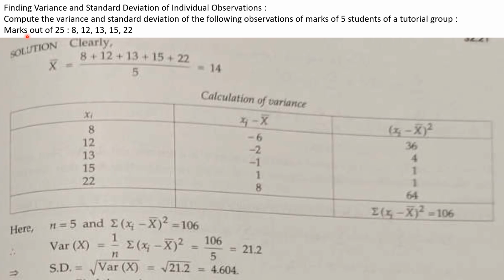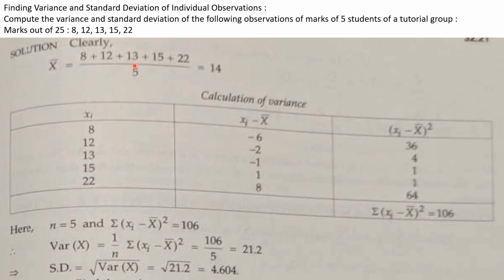See this data, my children. Out of 25 marks, first student got 8, second 12, third student 13, fourth student 15 marks, and the fifth student got 22 marks. If you observe, this is ungrouped data, also called individual observations. For this data, we have to find variance and standard deviation.